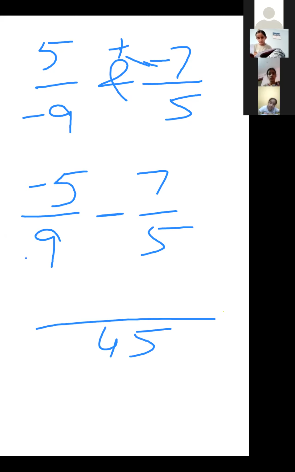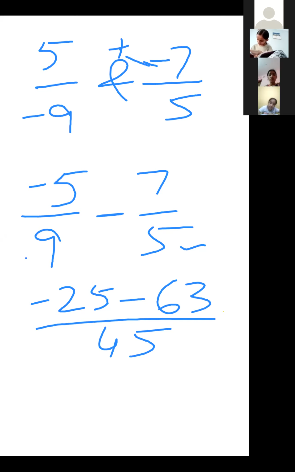Then again divide and multiply here. 9 5s are 45 and 5 5s are 25. Minus 25. Then minus here. In the 5 table 45 comes at 9. 5 9s are 45. 9 7s are 63.